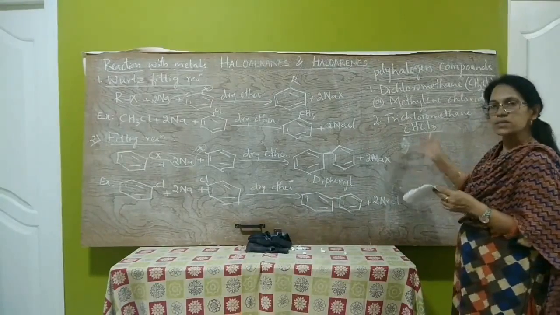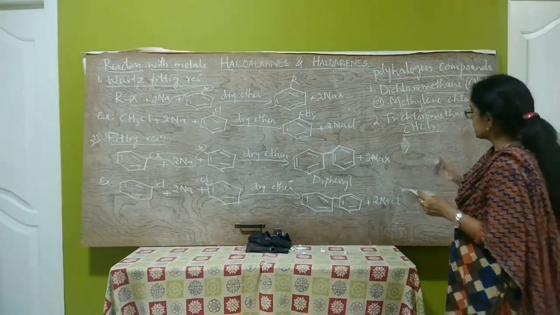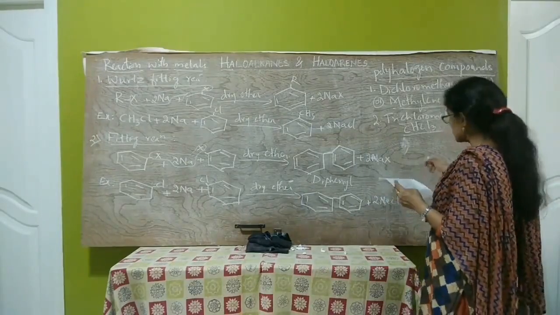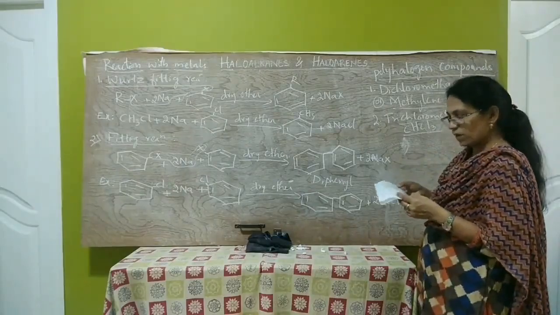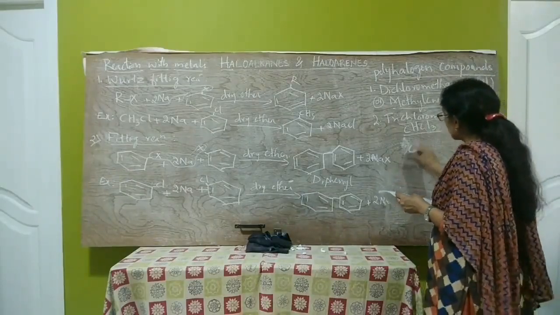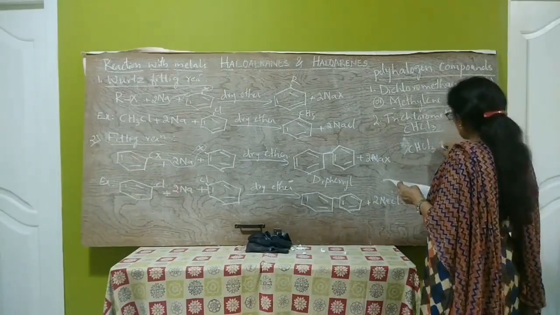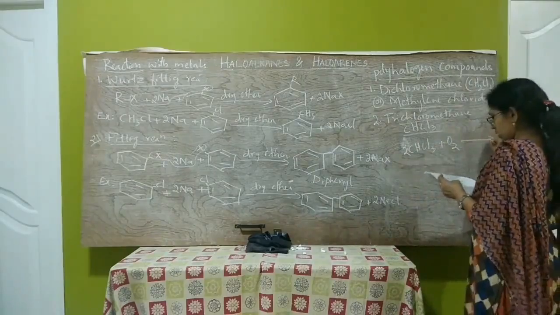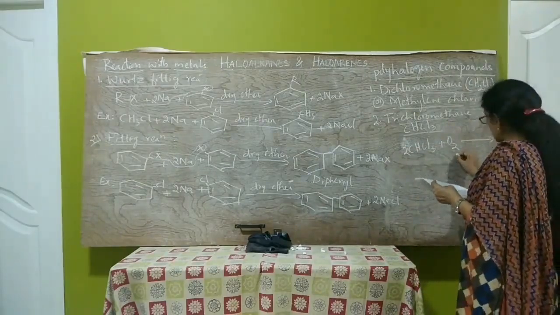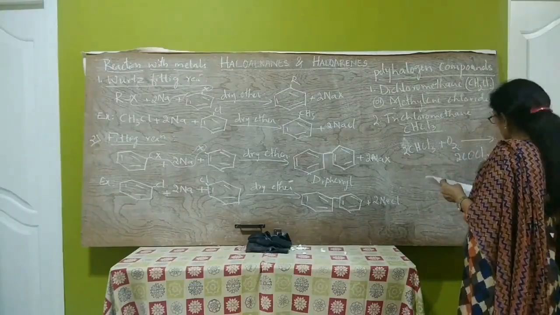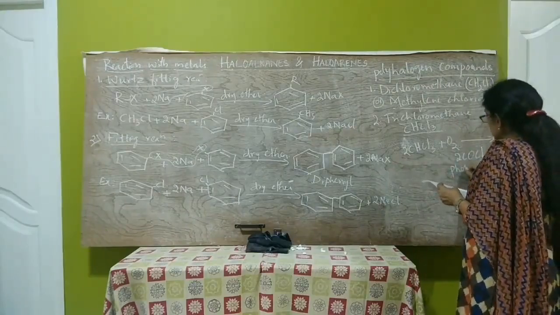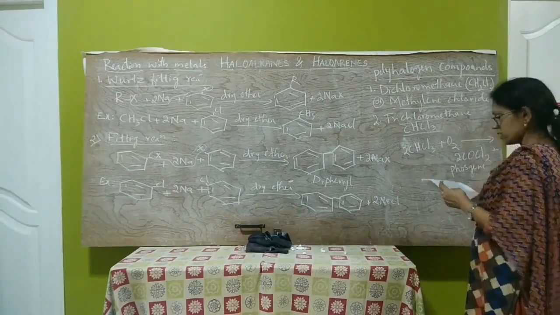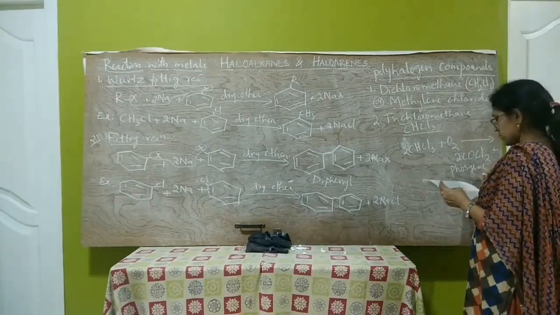If chloroform is exposed to air and light, it oxidizes to form a highly poisonous gas that is called phosgene. That is, phosgene is carbonyl chloride. That is chloroform, CHCl3. If it is exposed to air, it forms 2COCl2, that is phosgene, carbonyl chloride. It is a highly poisonous gas, plus 2HCl.